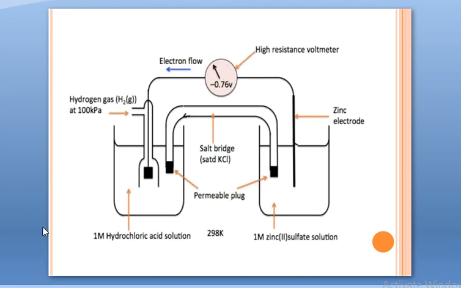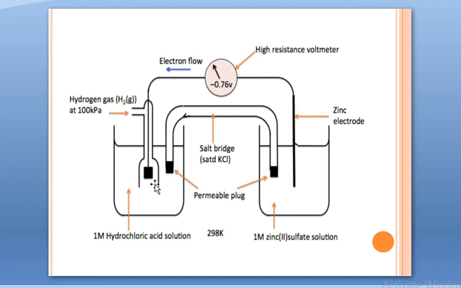Now take a look at this diagram. In this we have taken zinc, right? Now as I said, what will be the change? It depends on the nature of the metal, and zinc with respect to hydrogen will undergo oxidation. Now this half is the oxidation half. You can see the movement of electrons. It is again from the oxidation half to the reduction half.